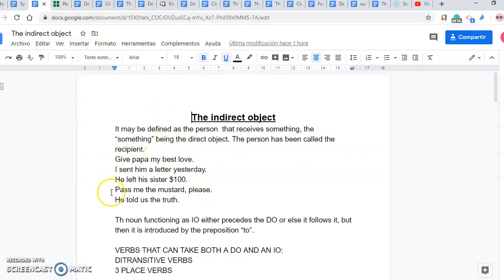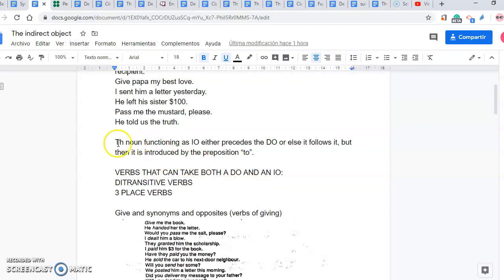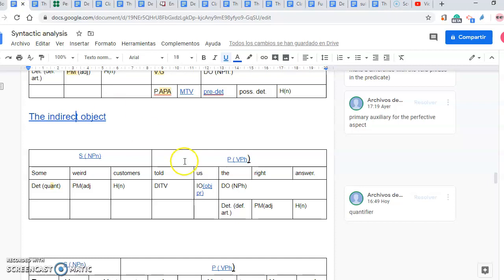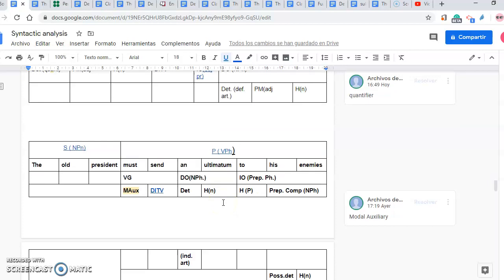So here we've got some other examples, and the noun functioning as indirect object either precedes the direct object or else it follows it, but then it is introduced by the preposition to. Let's look at this example. In this case, it precedes the direct object, but in this case, let's look at it. The old president must send an ultimatum to his enemies.